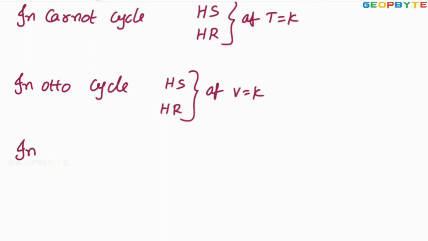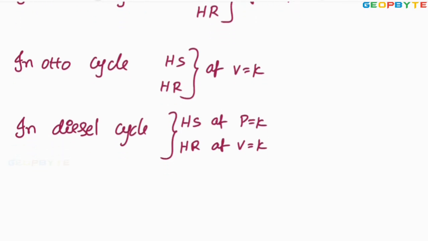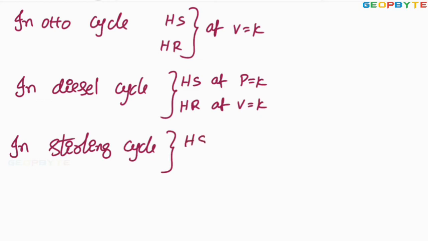In the diesel cycle, the heat is supplied at constant pressure and rejected at constant volume. In Stirling cycle, heat supplied and heat rejection both are at constant volume.